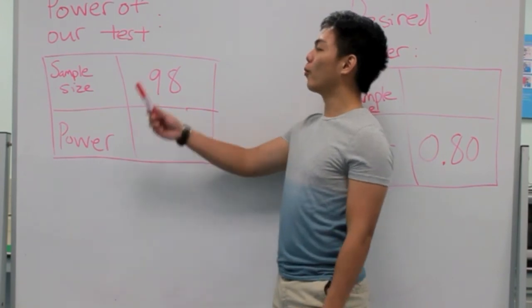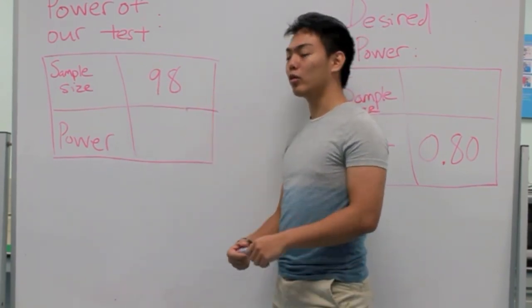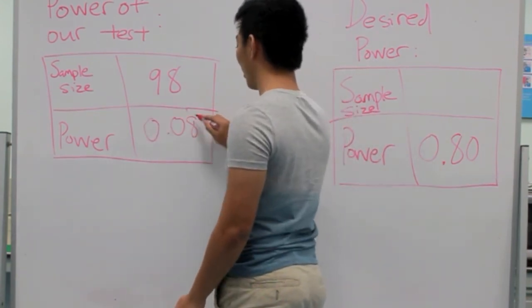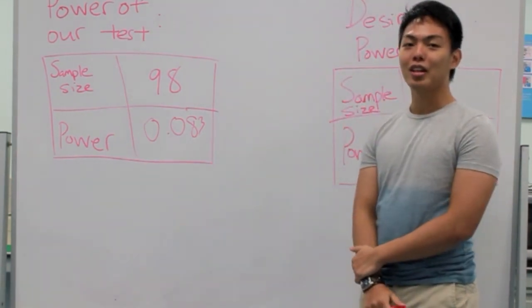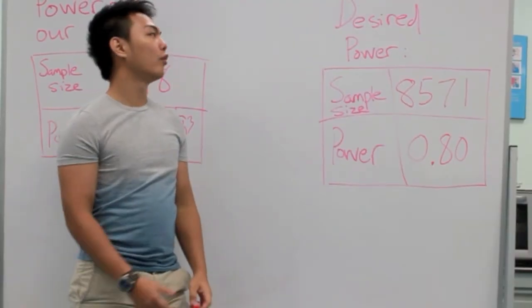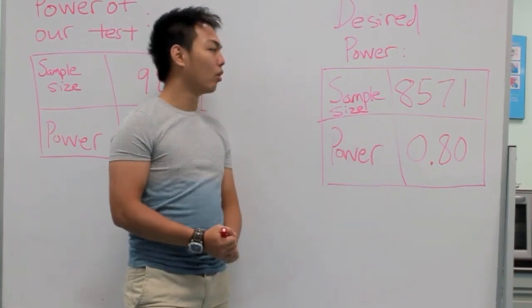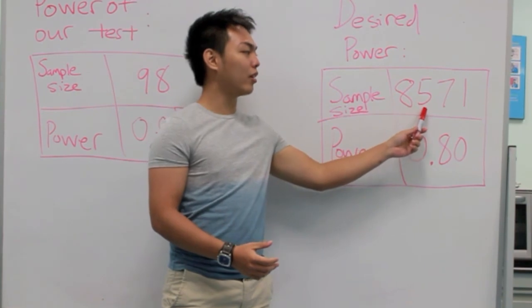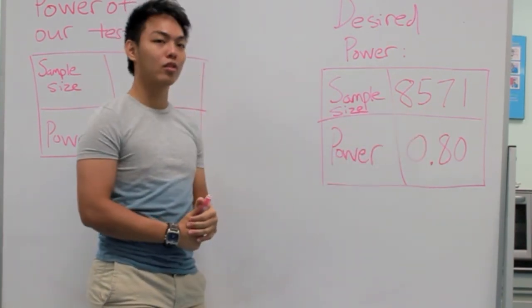As you can see, with a sample size of 98, our power of the test, according to Minitab, is 0.083, which is 8.3%. This means that there is a 92% chance of committing a type 2 error. However, to achieve our desired power of 0.8, which is 80%, using Minitab, we will need a sample size of 8,571. However, a minimum sample size of 9,000 should be taken.